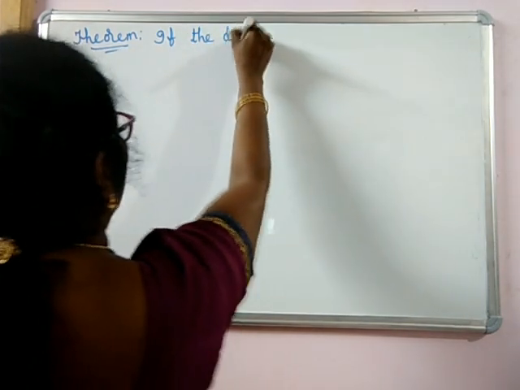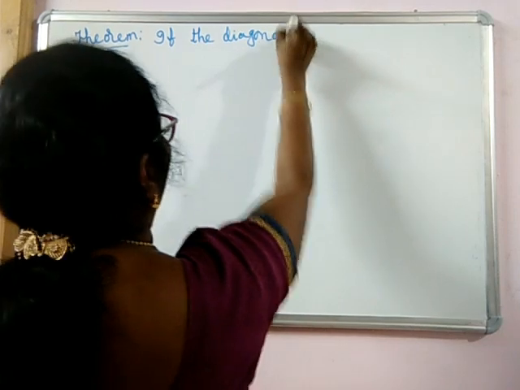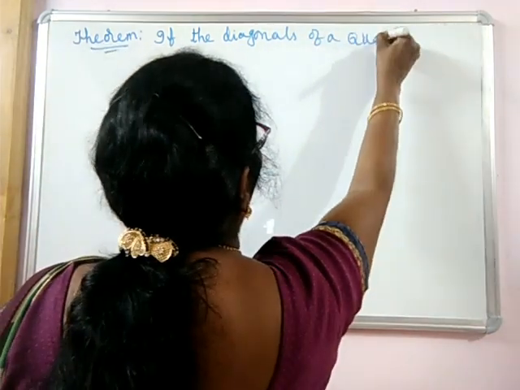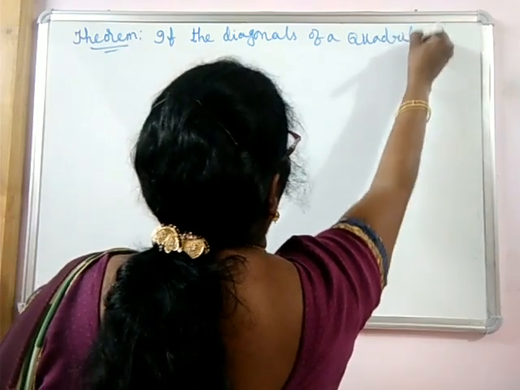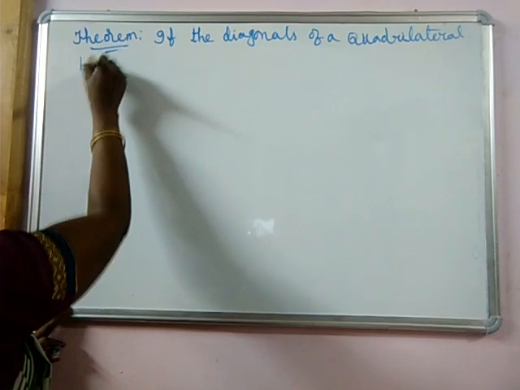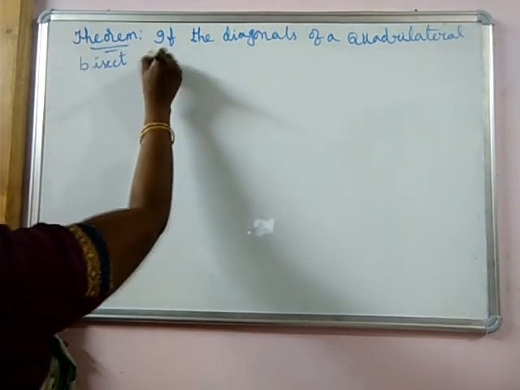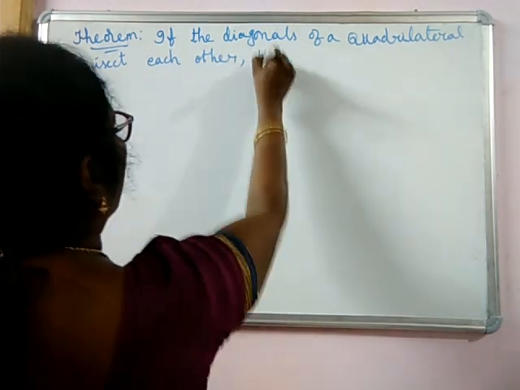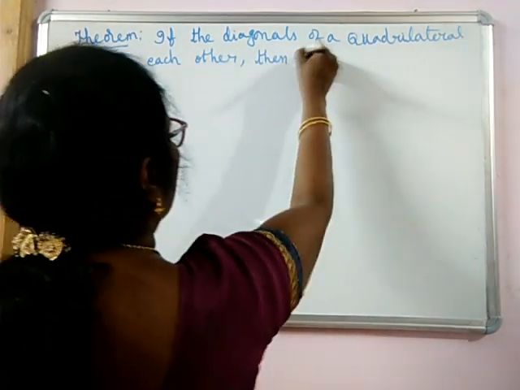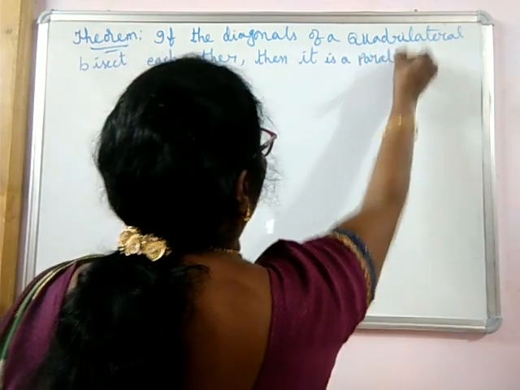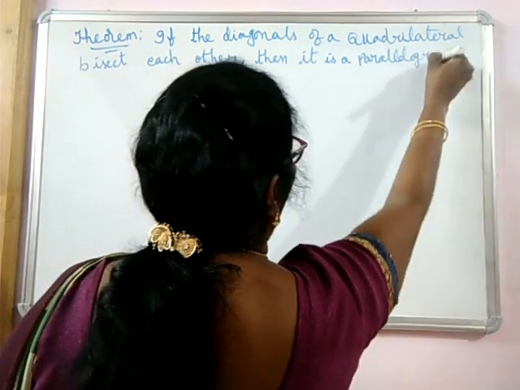If the diagonals of a quadrilateral bisect each other, then it is a parallelogram. Just the converse of the theorem which I explained to you.